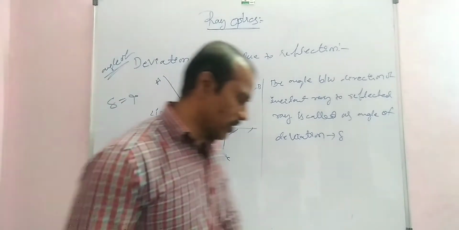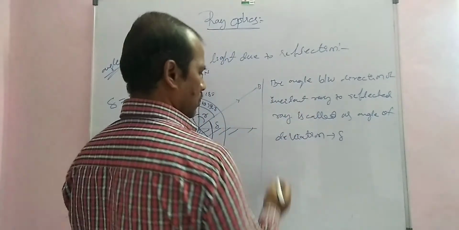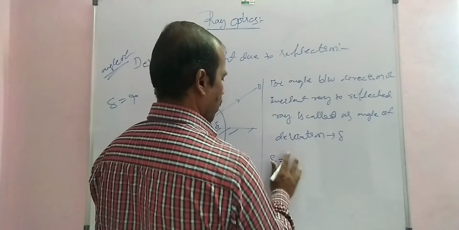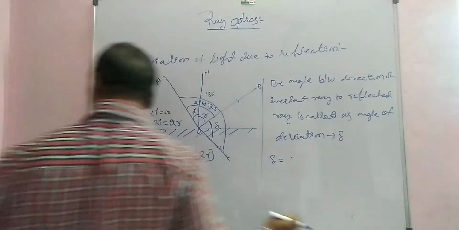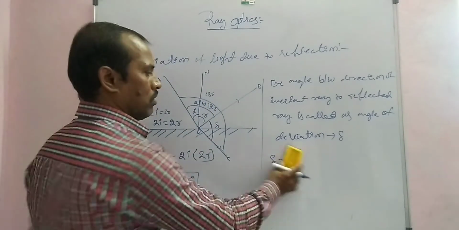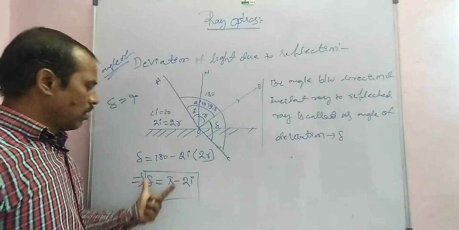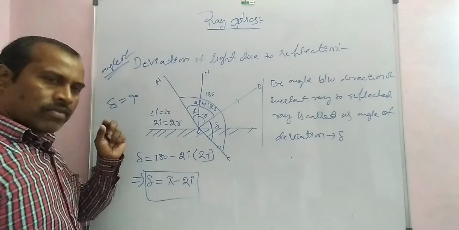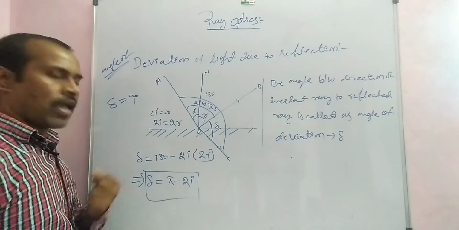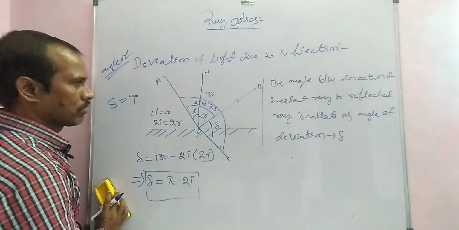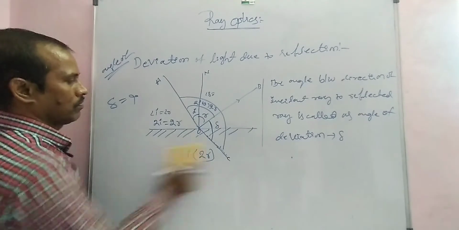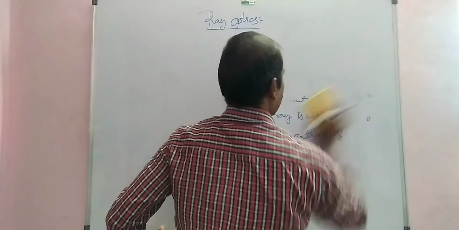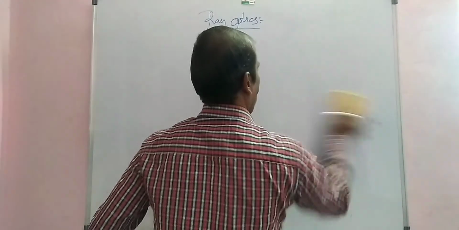The angle of deviation has two types. Delta is equal to, leave it, lengthy process, okay, leave it. Now the problems on the angle of deviation, some examples for clarification of the angle of deviation. Note these, very important problems, very simple.